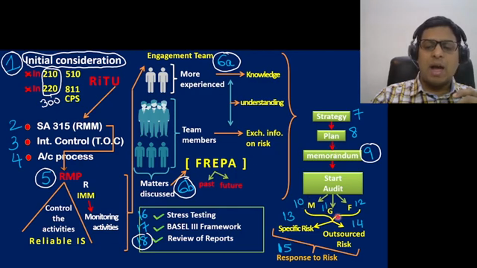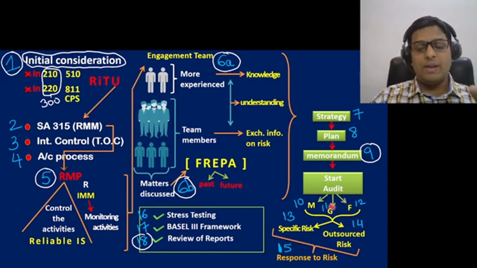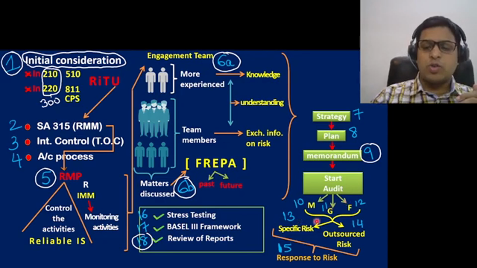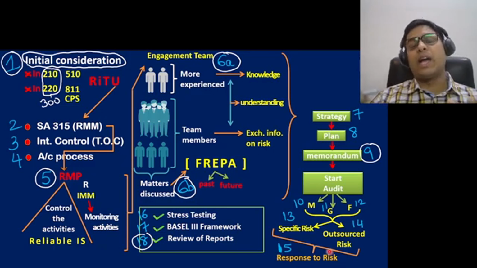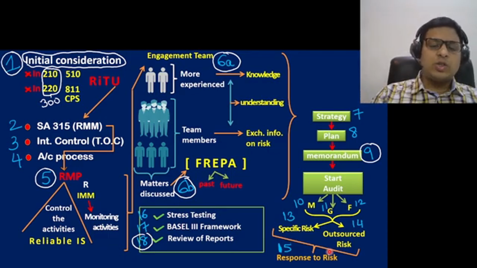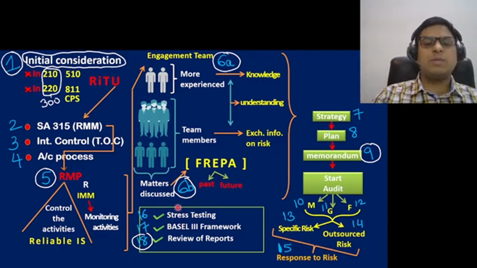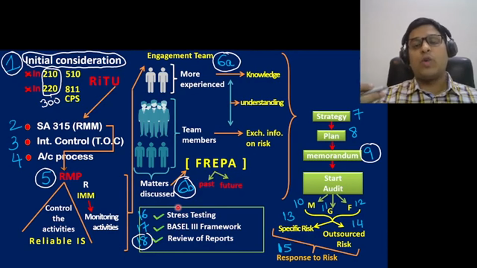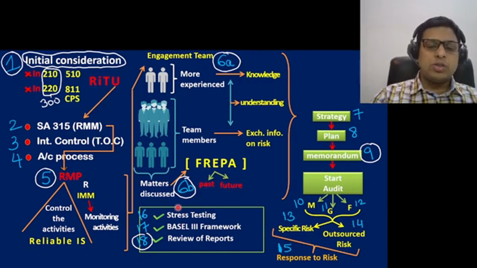Next, the auditor will keep in mind materiality. He'll look at whether the bank is a going concern or not, and whether there are any matters of fraud in the bank. The auditor will look at the specific risk. The auditor will look at the outsourced risk. The auditor will ensure that a proper response to risk is given, and whether the bank has dealt with the risk properly or not. Next, the auditor should see whether stress testing has been set up by the bank properly. There is a requirement of RBI. The auditor should see whether the Basel III framework is in place or not.